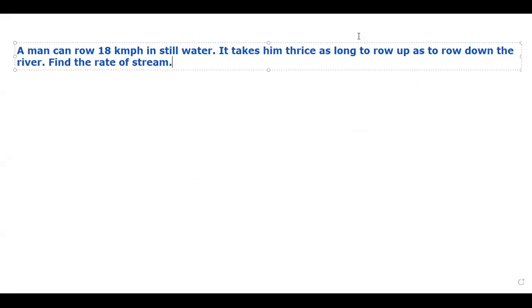The question is saying a man can row 18 kilometers per hour in still water. It takes him thrice as long to row up as to row down the river. Find the rate of stream. Please try to find it now. How do you solve this? The man can row 18 kilometers per hour in still water.